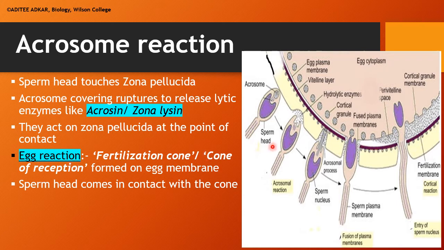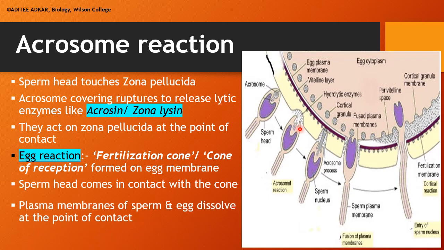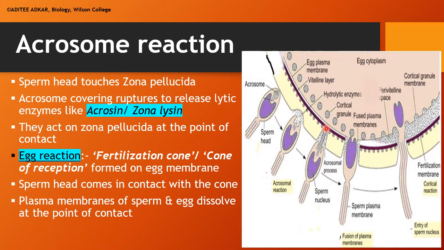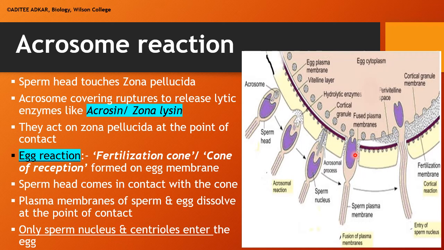What happens in this reaction? A small conical structure is formed on the egg membrane. This structure is known as the fertilization cone or the reception cone. The sperm head comes in contact with this cone. At this point, the plasma membranes of the egg as well as the sperm dissolve and the nucleus of the sperm and the centrioles can enter inside this egg or the secondary oocyte.